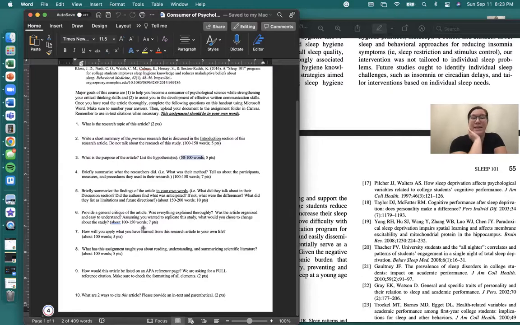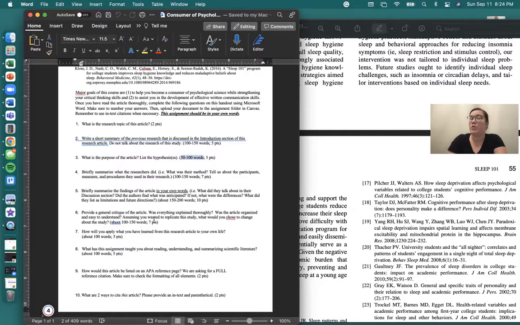For number 6, provide a general critique of the article. Was everything explained thoroughly? Was the article organized and easy to understand? Assuming you wanted to replicate the study, what would you choose to change about the study? So this part, you are not pulling in any information from the article. This is all your critique from your opinion. It is 100 to 150 words, and it's worth 7 points.